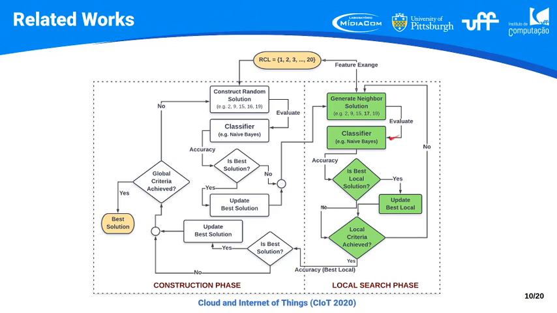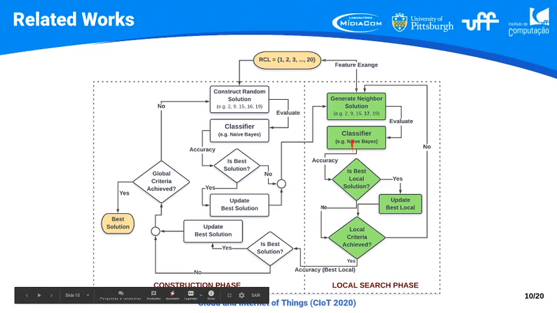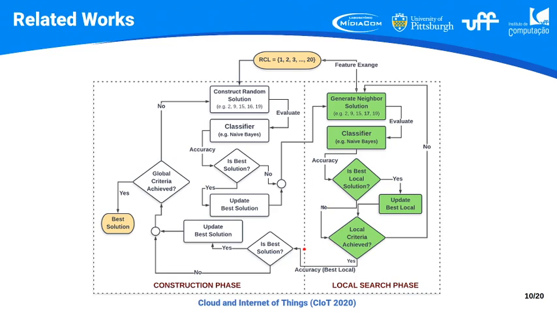We will evaluate these new solutions, and we will output the best solution after a predefined number of iterations. All this process is also run many times until we reach a criterion that is a maximum number of iterations.